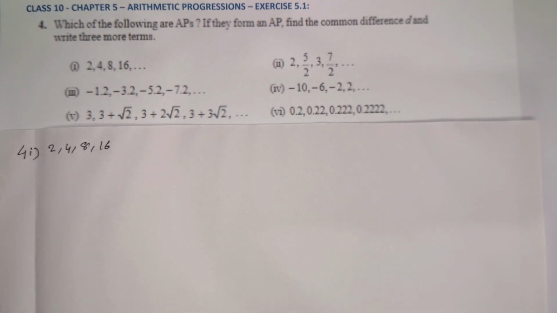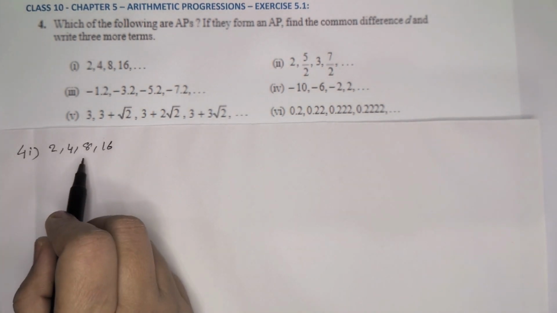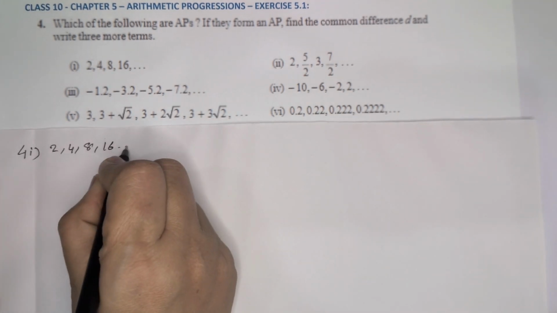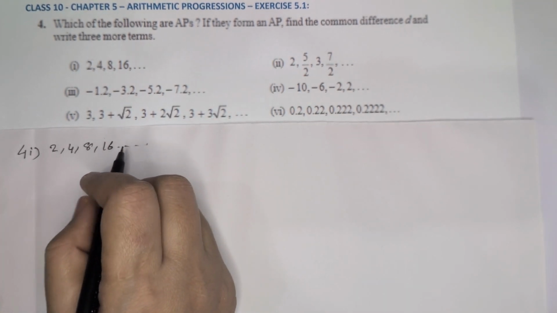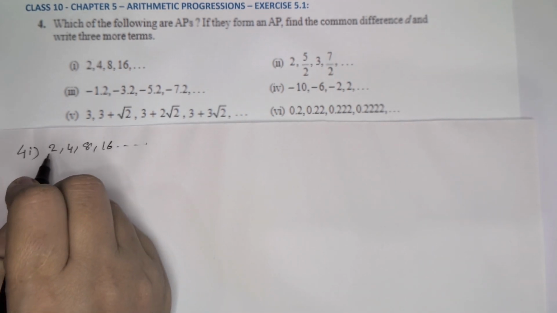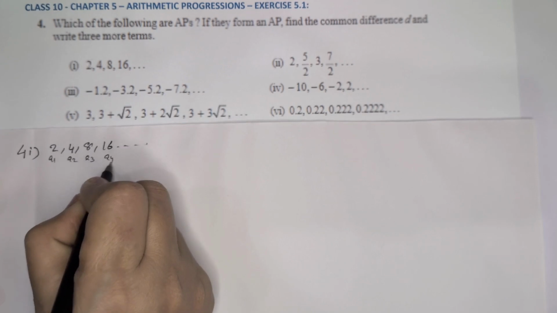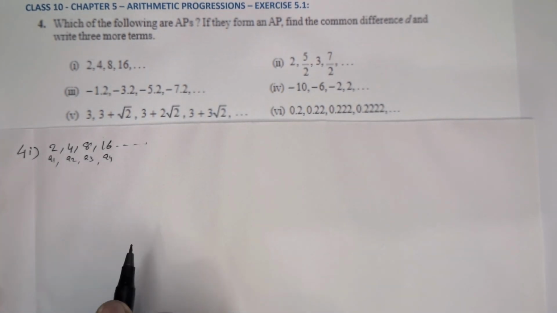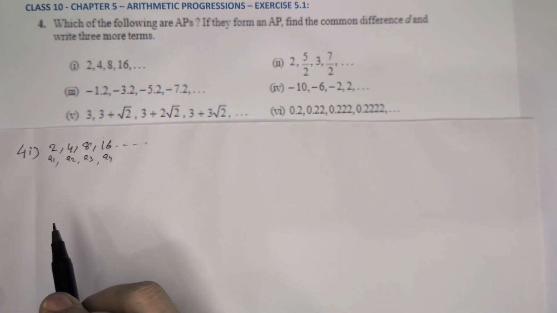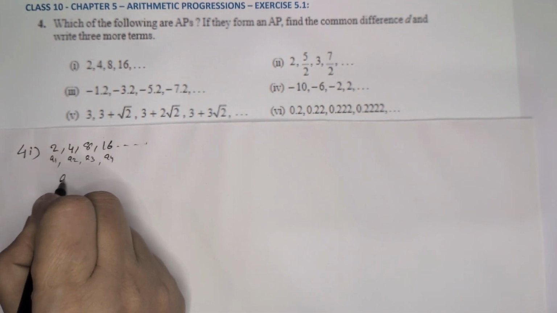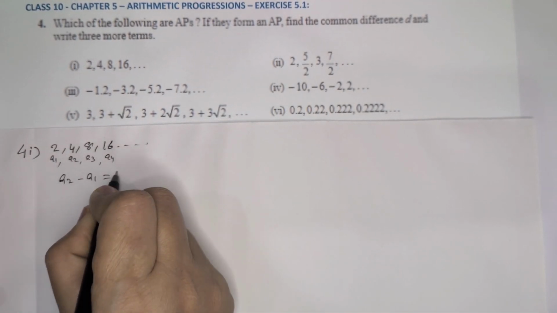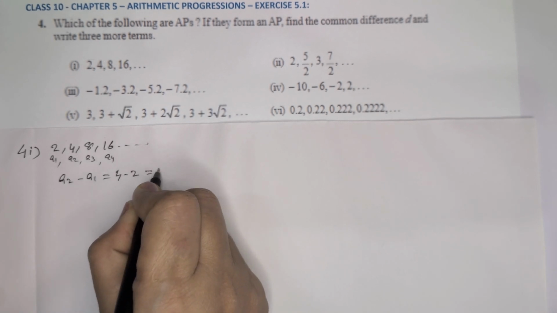Fourth question, which of the following are APs? If they form an AP, find the common difference D and write 3 more terms. First one, 2, 4, 8, 16, etc. So here we can mark the first term as A1, then second term A2, A3, A4, like that way. To find the common difference, second term minus the first one. So A2 minus A1, which means 4 minus 2 is equal to 2.